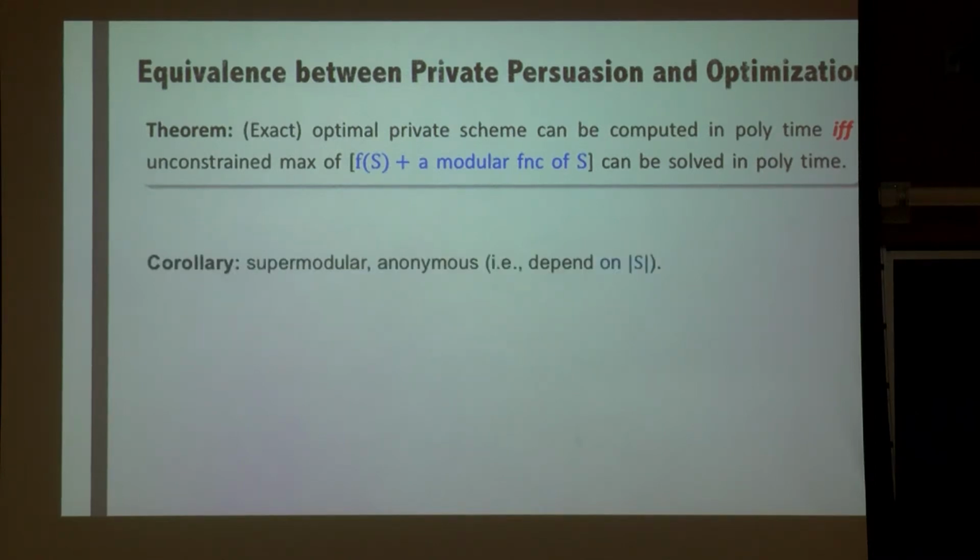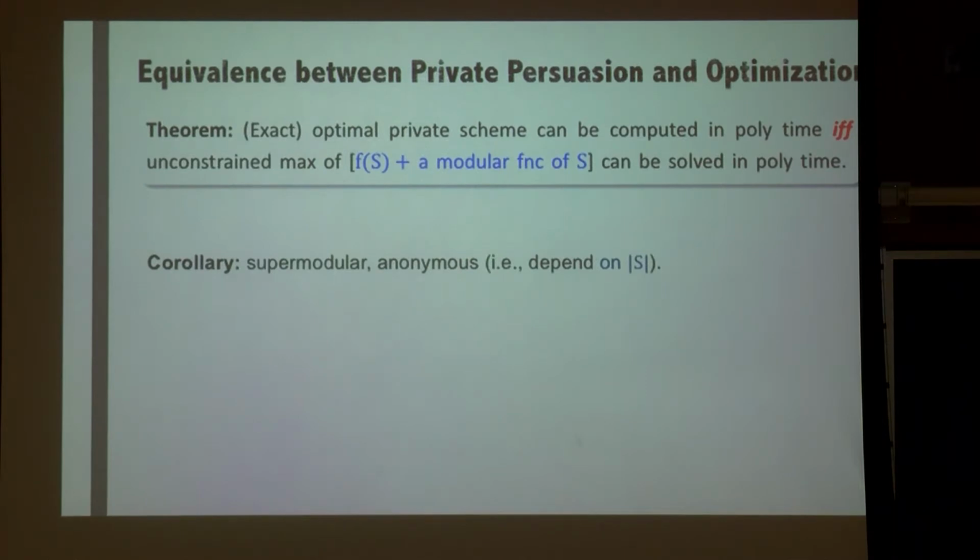As a simple corollary, this implies that when the sender utility function f is supermodular or anonymous, you can solve the problem efficiently. Anonymous here means basically the function only depends on the cardinality of S. When it's supermodular, it's because f(S) plus a modular function is also supermodular, and maximizing a supermodular function is tractable.